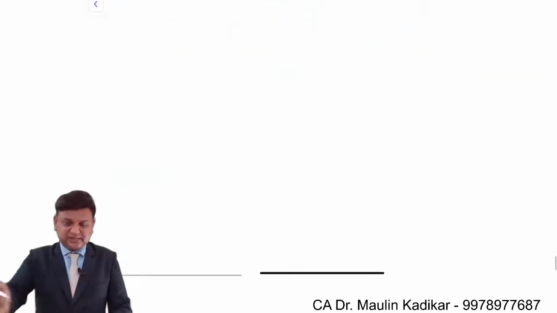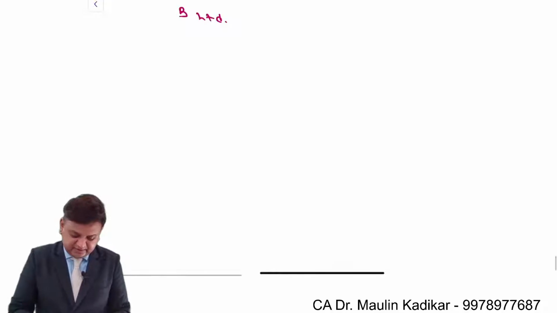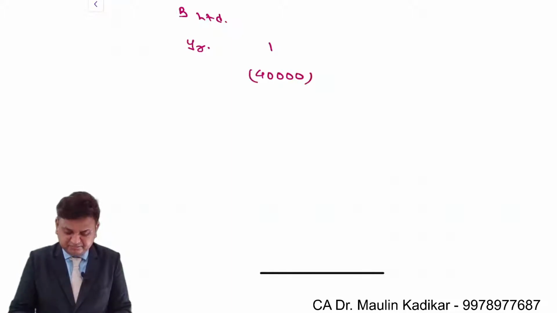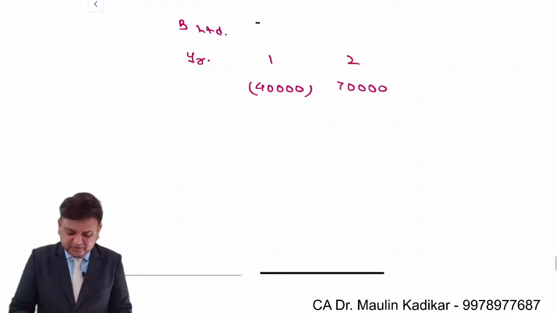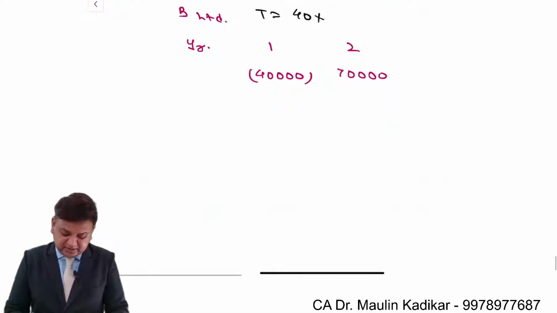Now one more question I'm asking you. Suppose there is a company called B Limited, and let us say in the first year of the business, it has a loss of 40,000. No other income. In the second year of the business, let us say that there is a profit of 70,000. Let us assume that the income tax rate is 40%. I want you to tell me what must be the income tax liability for the first year and for the second year.